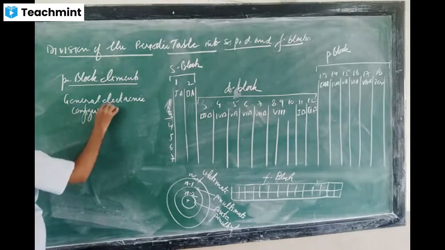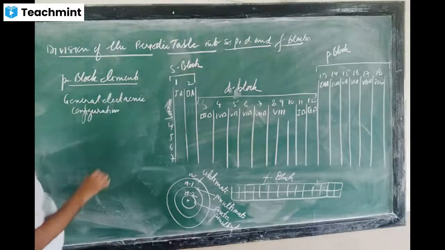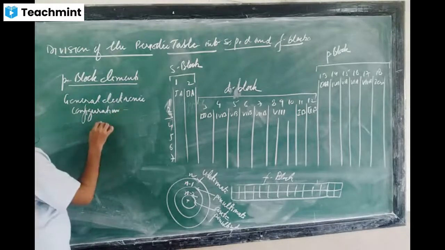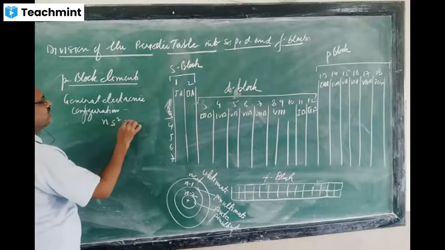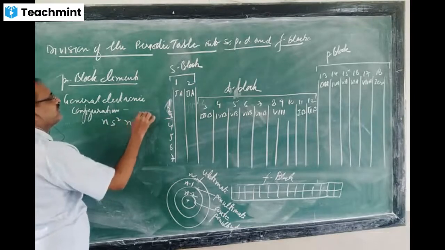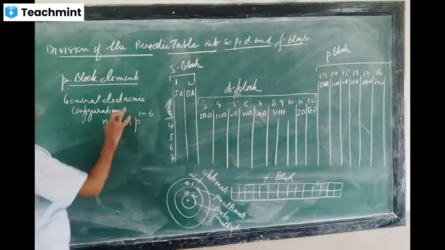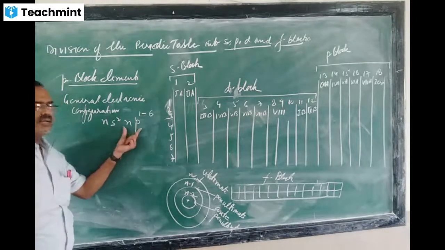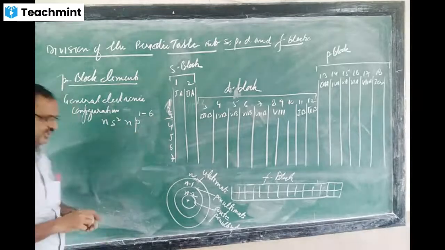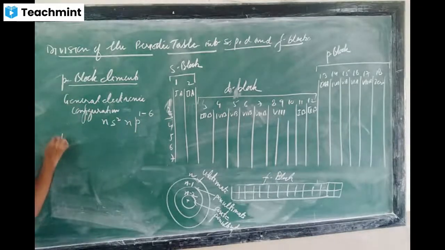This is a very important topic because they are asking it in your examination. The general electronic configuration for P block elements is ns2 np1 to 6.